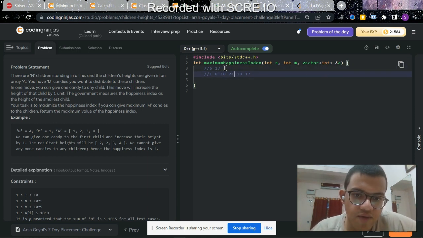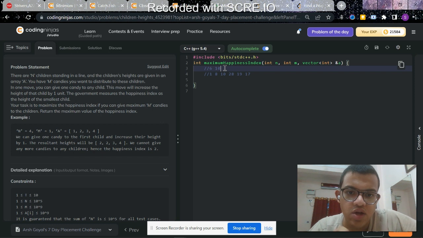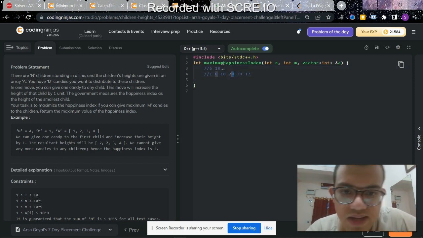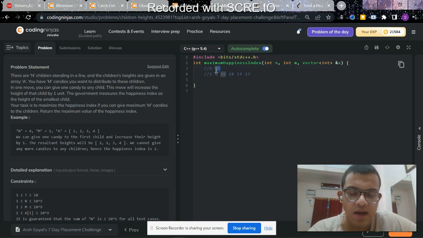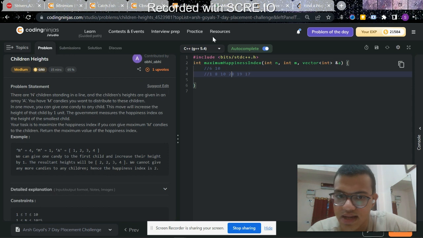If I make this 28, then this will be 10. So whatever changes you are making in this array, that much will be subtracted from m. It is said that we can only increase the height, we cannot decrease the height.